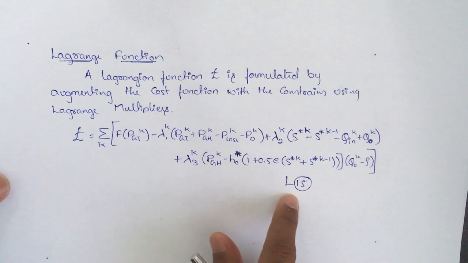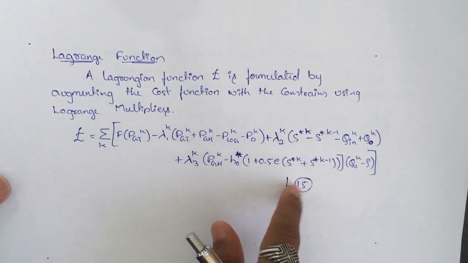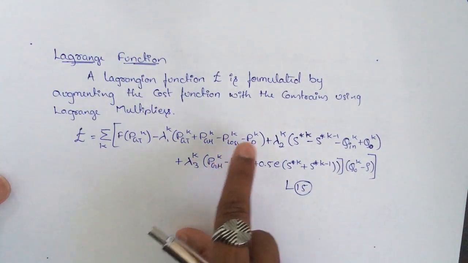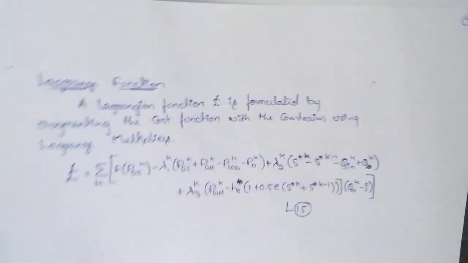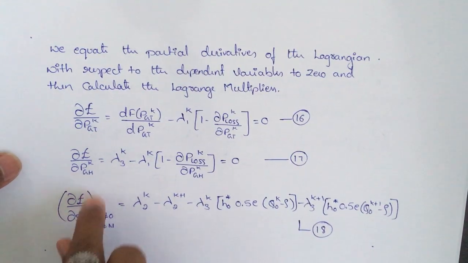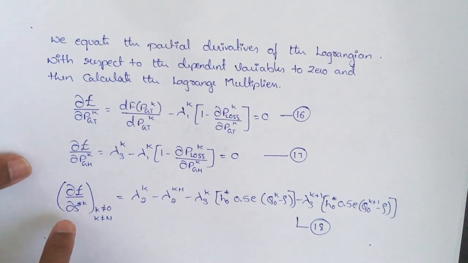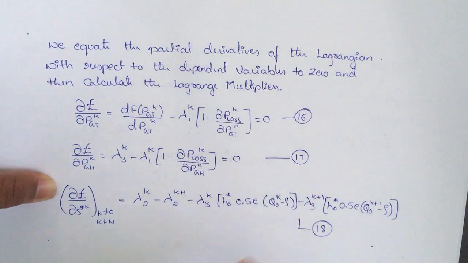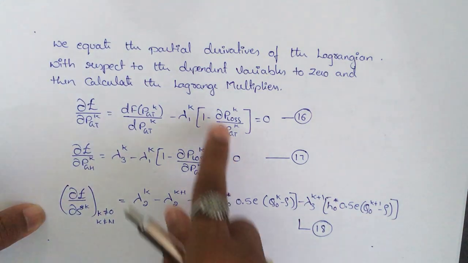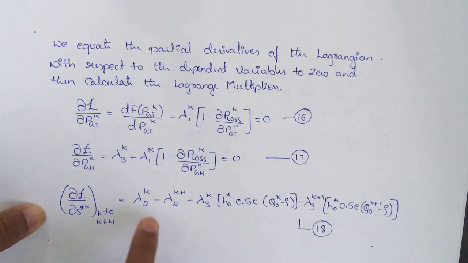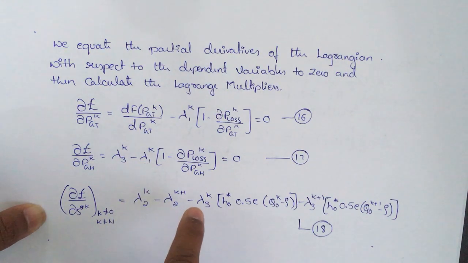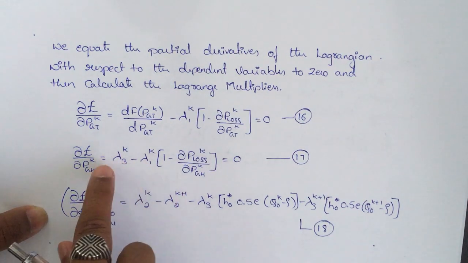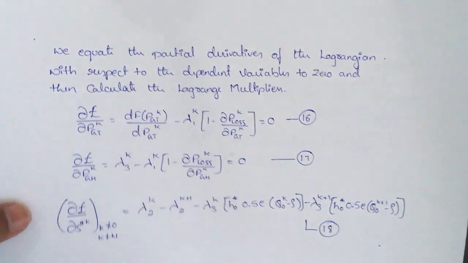Here is our equation number 15, remember. Now we are going to partially differentiate this equation with respect to pgtk once, pghk once and s star k once. After partially differentiating with respect to s star k, it leads to equation number 18. With respect to these three equations, we are going to identify the values of lambda 1, lambda 2 and lambda 3. Sorry, this is lambda 2 only. Lambda 1, lambda 3 and lambda 2.